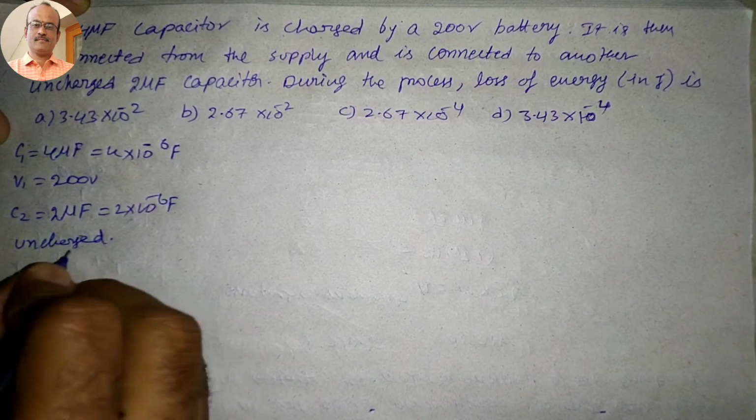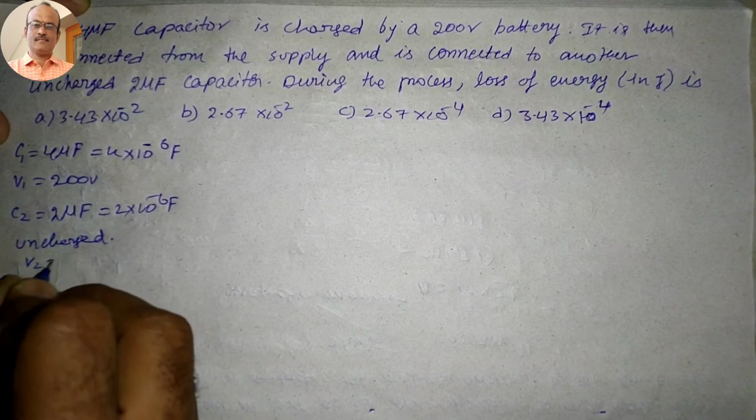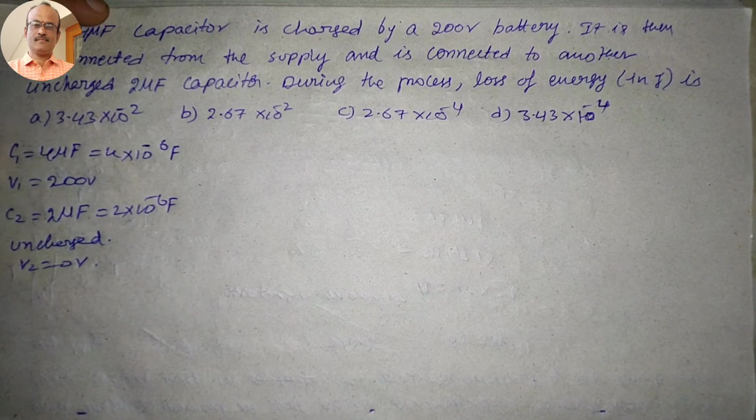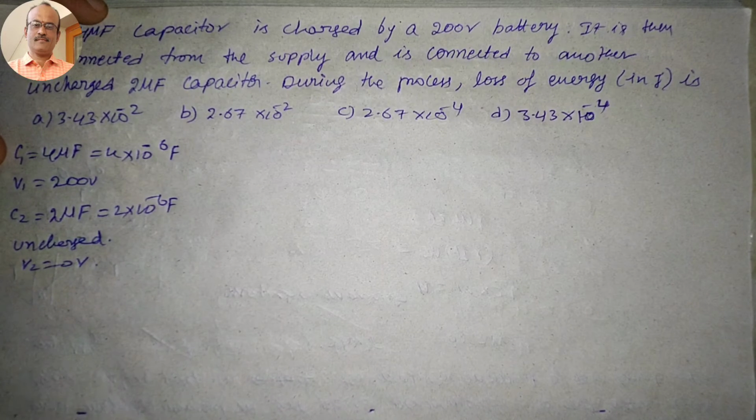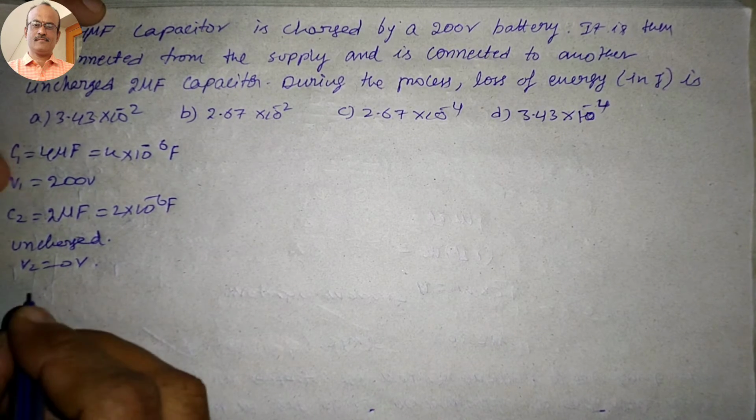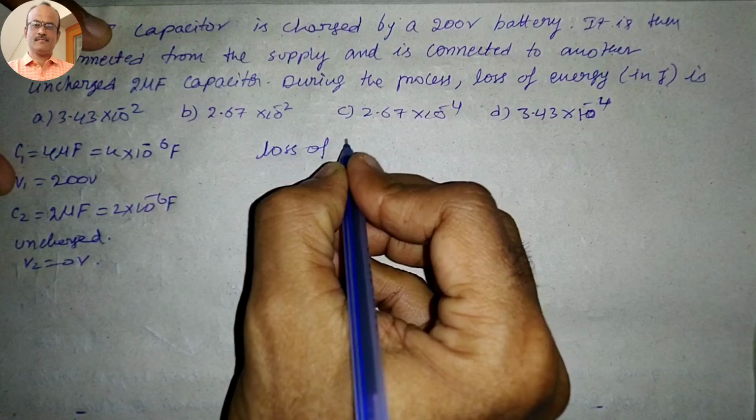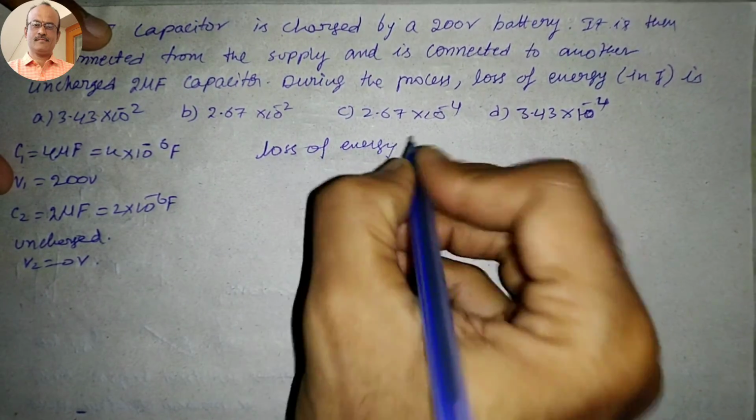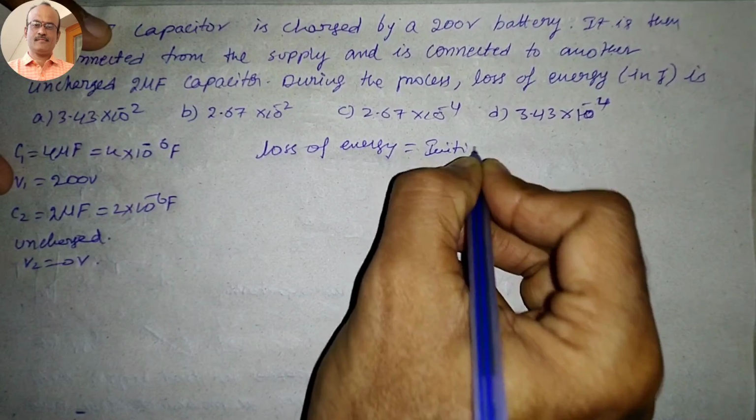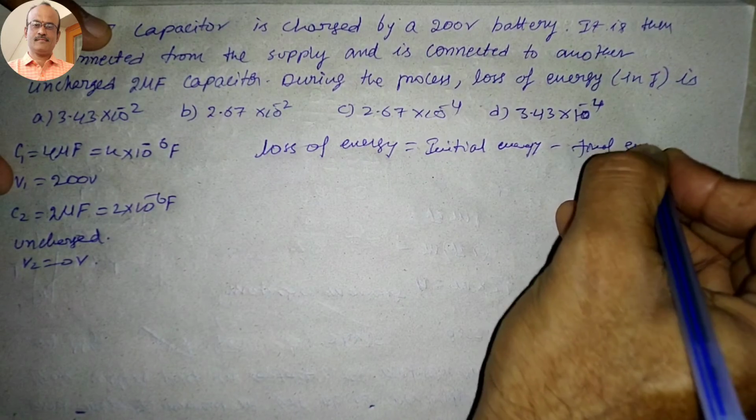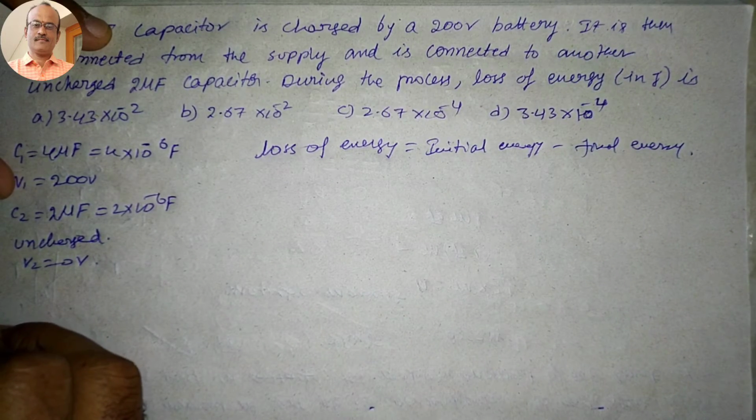uncharged. So uncharged is nothing but V2 is equal to 0 volts. Then during this process, what is the loss of energy? Initially it is connected to the battery, then afterward disconnected and connected to the uncharged one. That means it is not charged. So then what is the loss of energy? So first of all, here loss of energy is equal to initial energy minus final energy. So how will you calculate this?